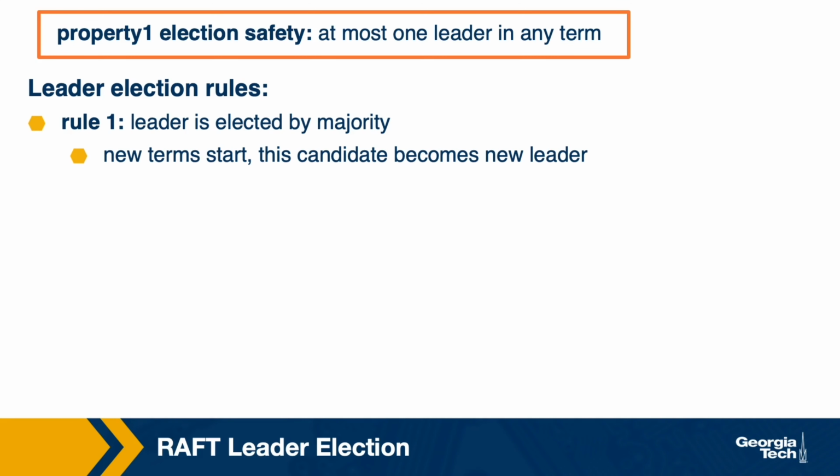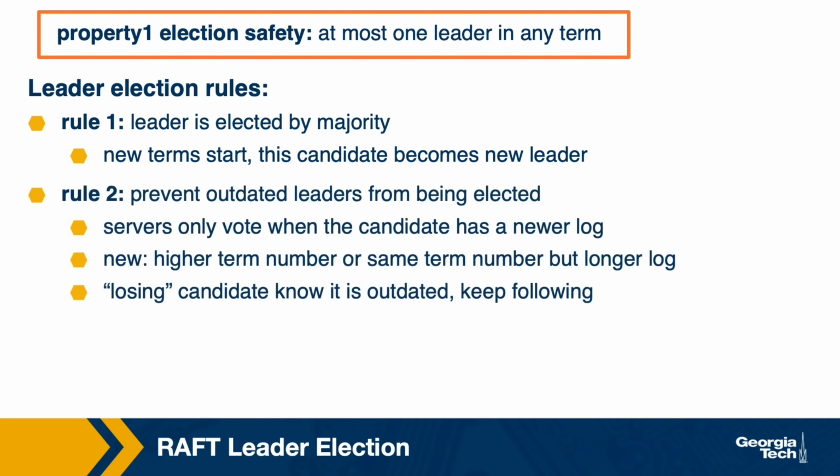The first rule is that a leader is elected by majority votes. When a candidate becomes a leader, a new term starts. The second rule says that a vote cannot be cast for an outdated leader. This prevents such leaders from being elected. What this means is that servers will only vote for candidates when that candidate has a newer log. A newer log means that the server that's proposing to be a leader has a higher term number, or it has the same term number but a longer log.